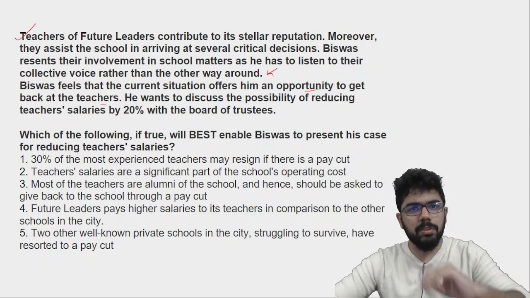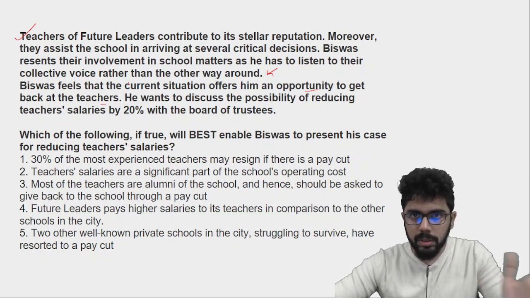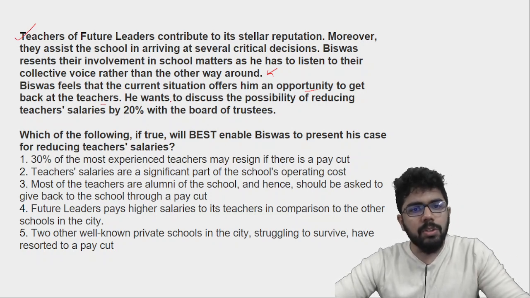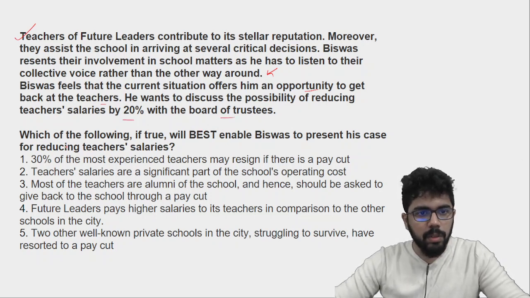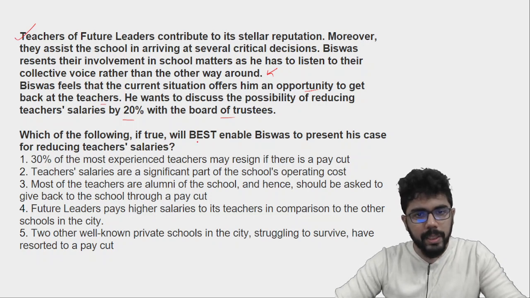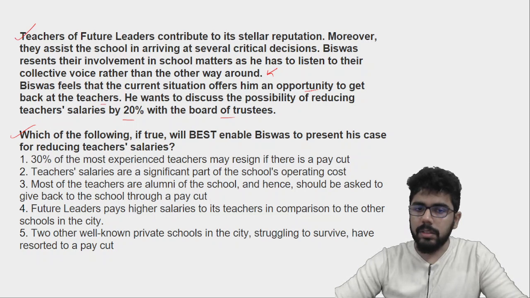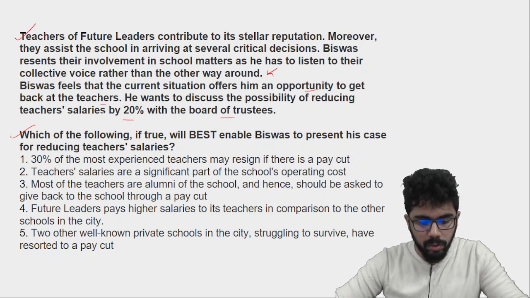The previous 2 questions were based on that, so you can check it out in the previous video. Now he wants to discuss the possibility of reducing teacher salaries by 20% with the board of trustees. Which of the following, if true, will best enable Biswas to present his case for reducing teachers salaries? I hope all of you understood the context.